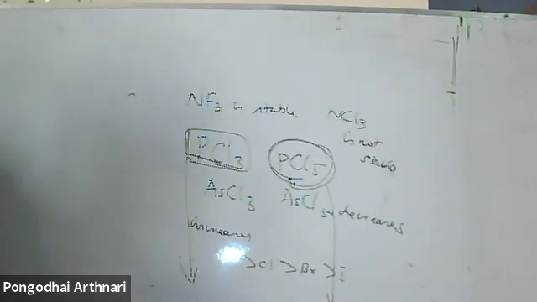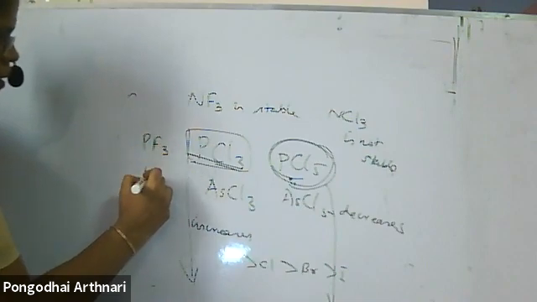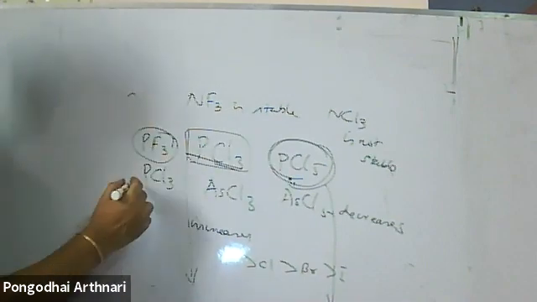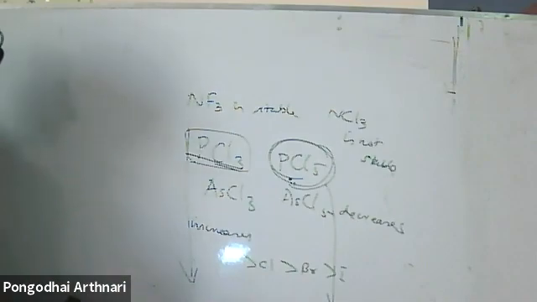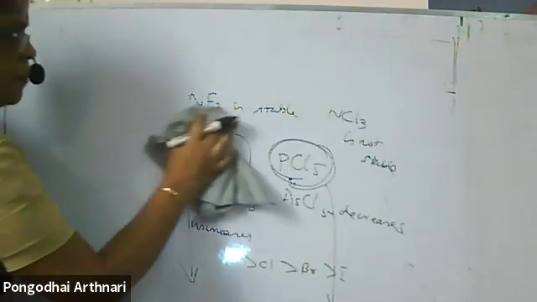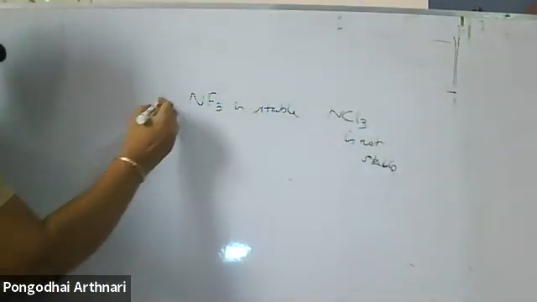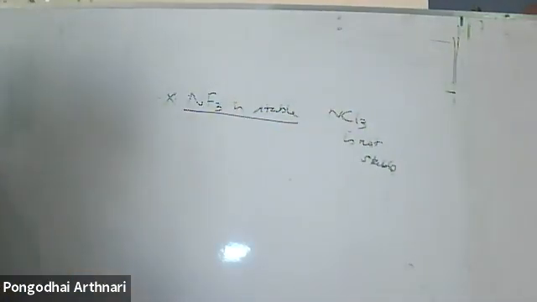PCl5 is more stable. And when I talk about PF3 and PCl3, PF3 is more stable compared to PCl3. Similarly, NF3 is stable compared to NCl3. Why? This is an often asked question, but the statement is there in your book: NF3 is stable. Only that statement is given in your text. Often the question asked is why NF3 is stable, whereas NCl3 is not stable.